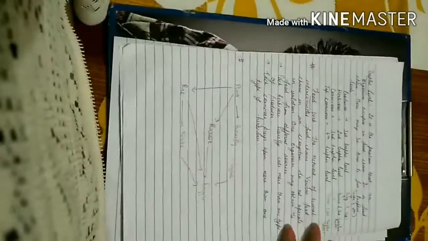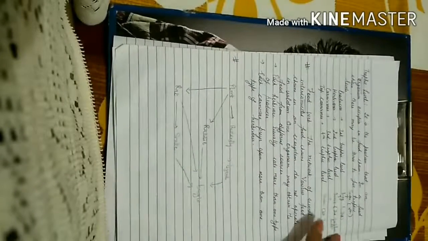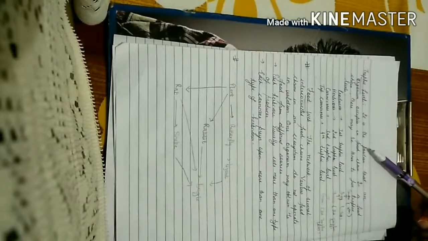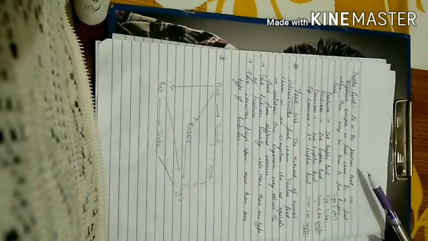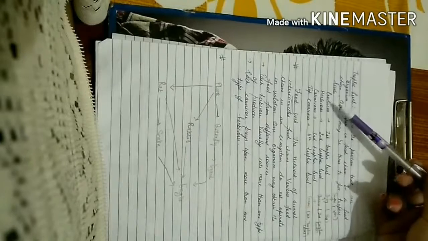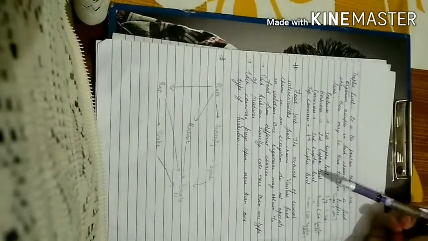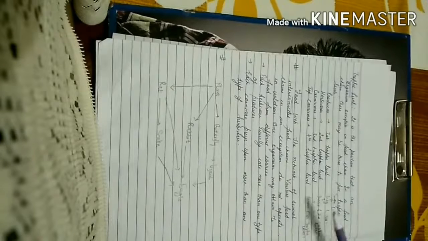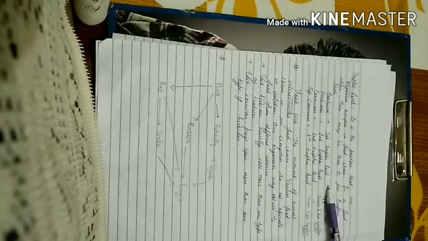Now here is one term which we will use: trophic level. What is trophic level? Trophic level is the position that an organism occupies in a food chain. Now just see here, producers are always at the first trophic level, since we know consumers depend on producers. So producers will always hold the first trophic level, meaning their position will always be number 1.